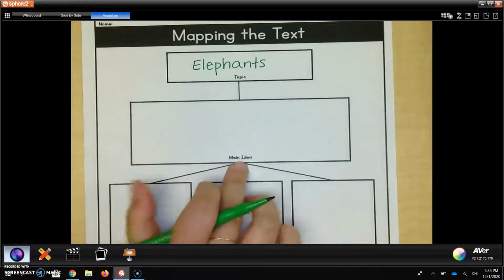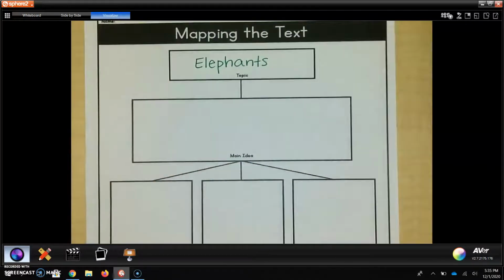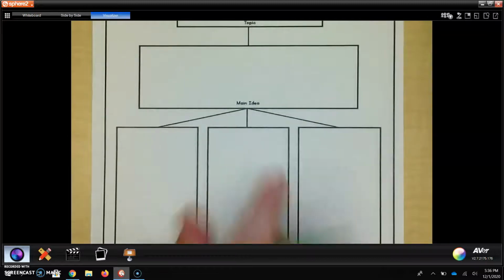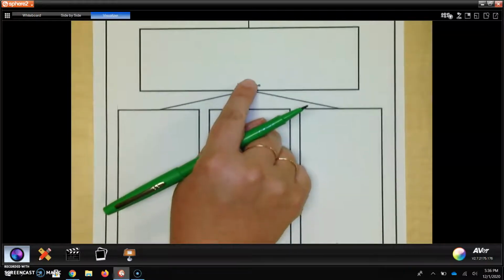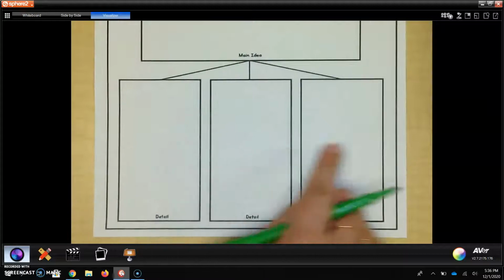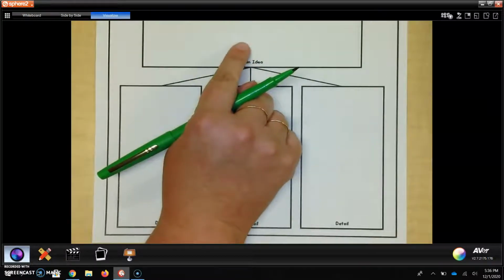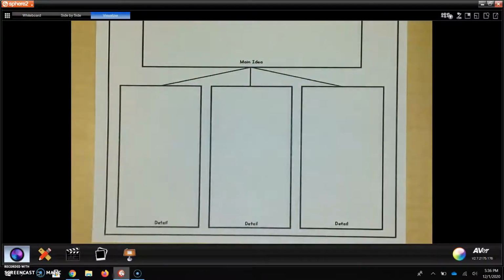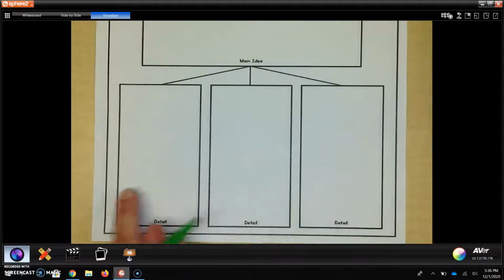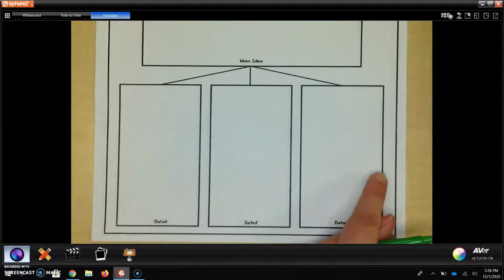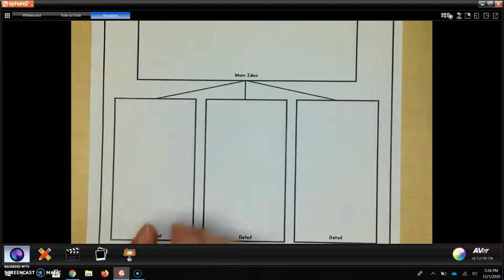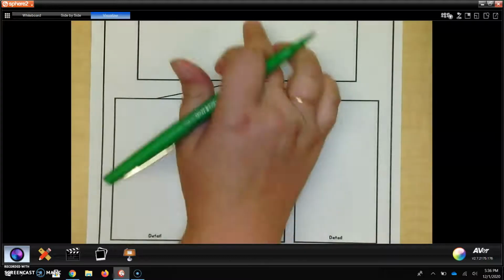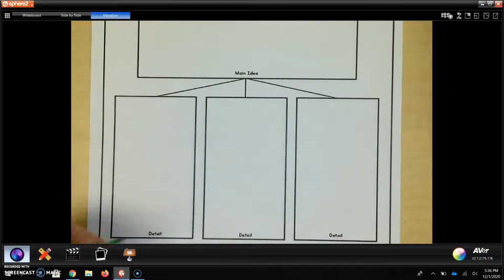Now, your main idea is what the text is mostly about. Well, you can go two ways here. You can first identify your main idea and then find those details that help prove and support that main idea, or you can start from the other side and write three supporting details that help build your main idea. You can go either way, it doesn't matter, as long as they all support each other and support the main idea and kind of make sense with it.